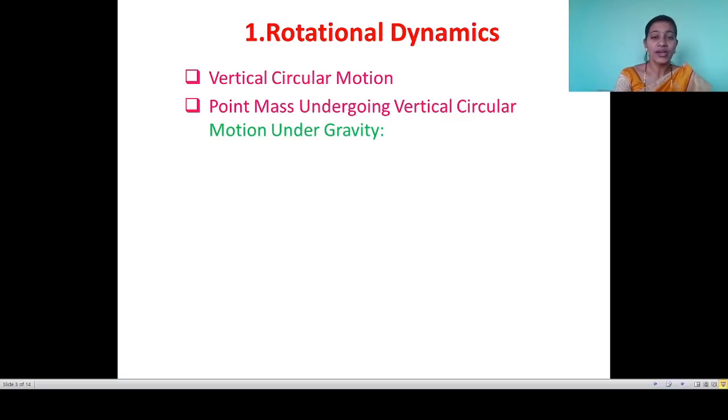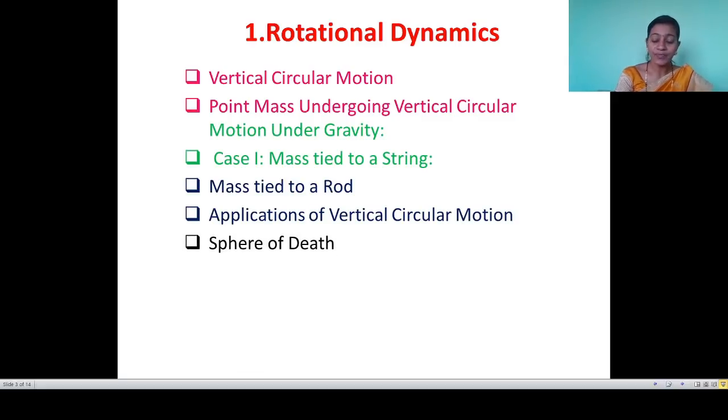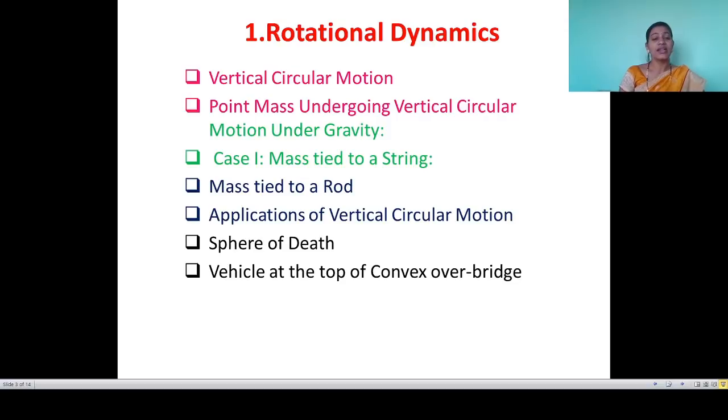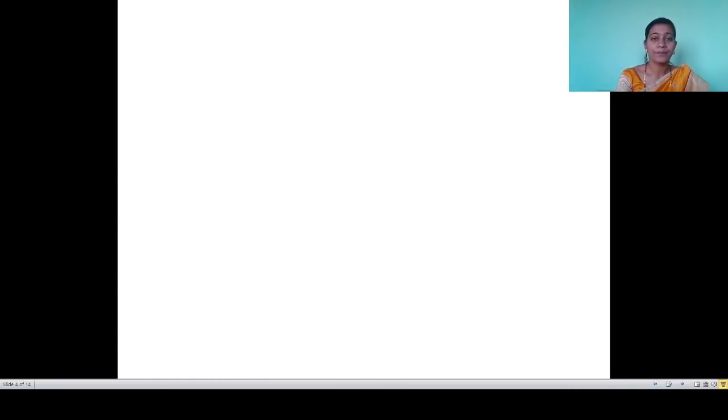Point mass undergoing vertical circular motion, which is totally controlled by gravity. Another is mass tied, where 2 cases are there: mass tied to a string, and mass tied to a rod. In circular motion, 2 applications are there: sphere of death, and vehicle at the top of a convex overbridge. In the last session we discussed the applications of uniform circular motion and the conical pendulum. Let me see the next points one by one.